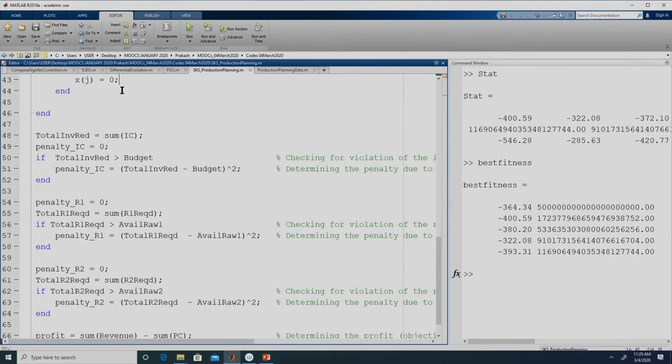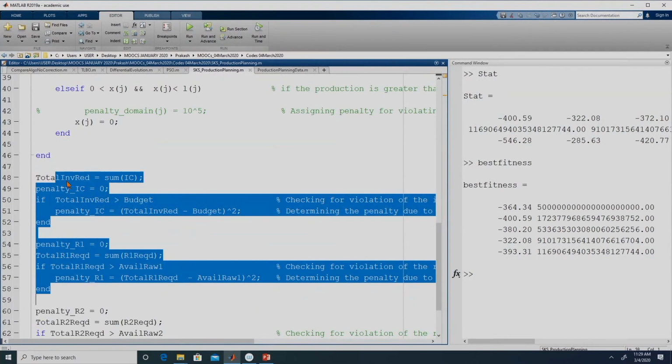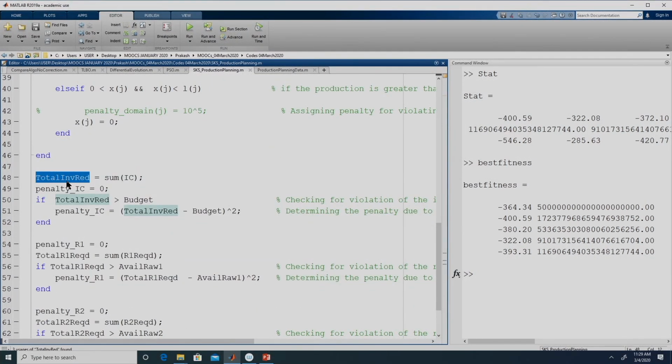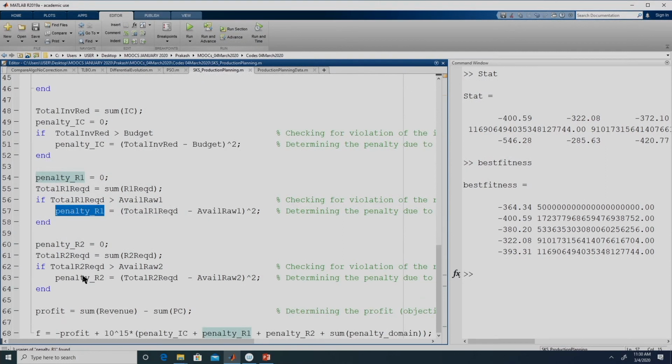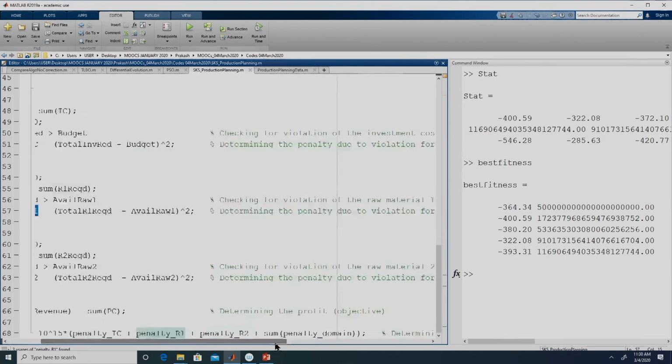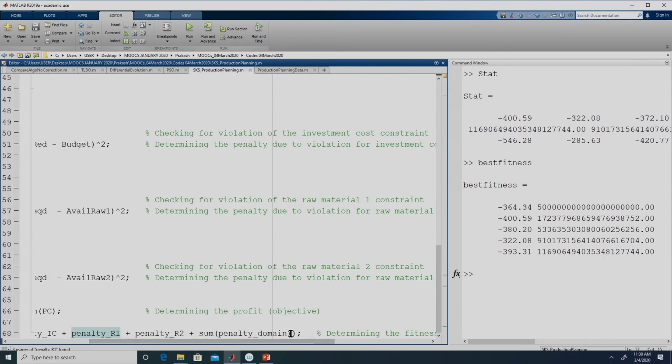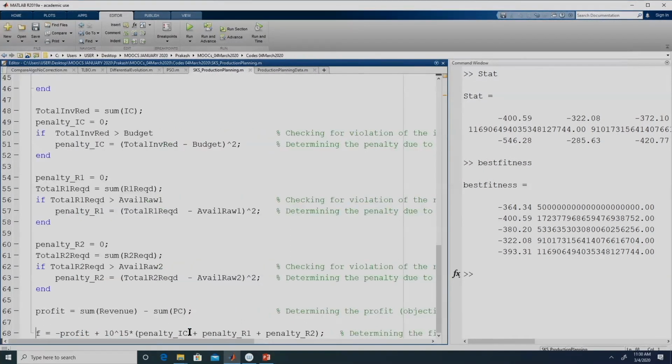So this x of j is equal to 0, we do not need to change anything with respect to calculating the investment cost or the raw material requirement of 1 and 2. Everything will remain the same, except that this term is no longer needed, because there is no penalty with respect to violation of the domain constraint, because if any solution violated the domain constraint, we corrected it. So over here we have removed that.